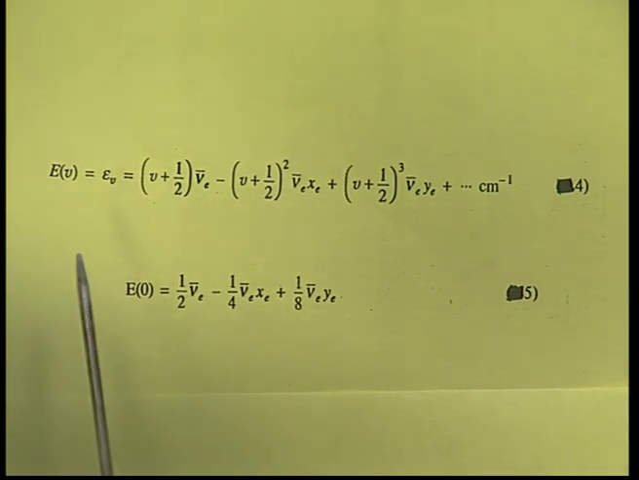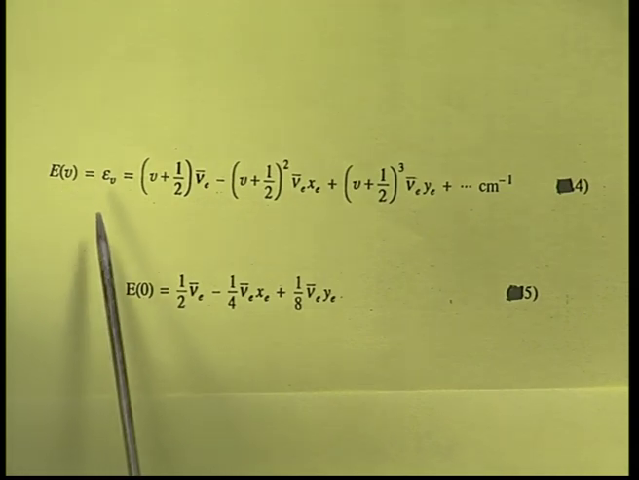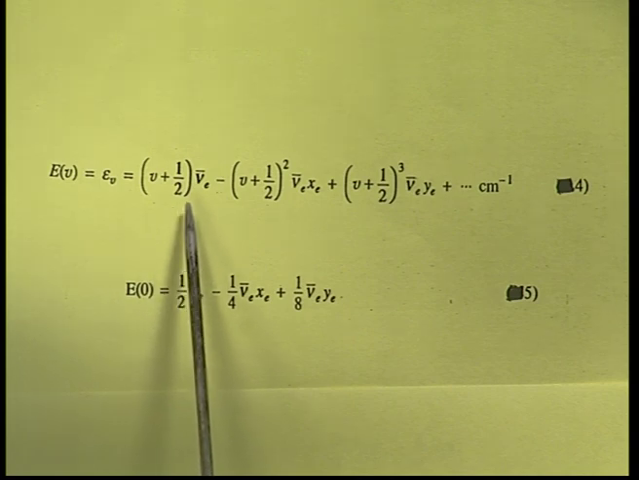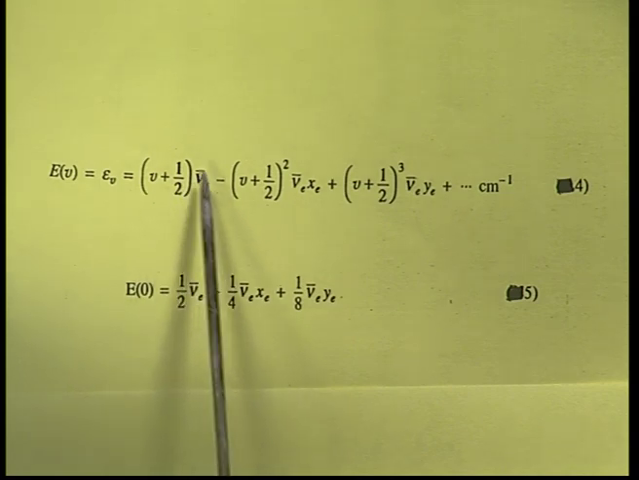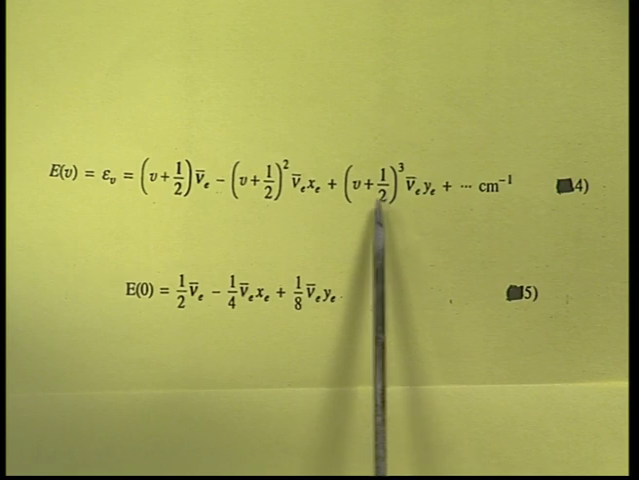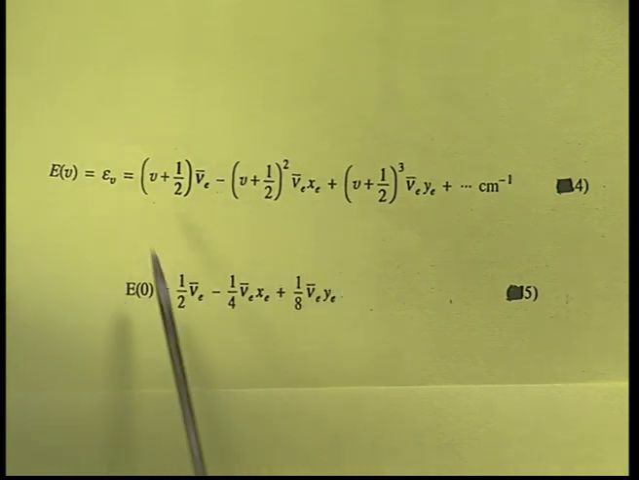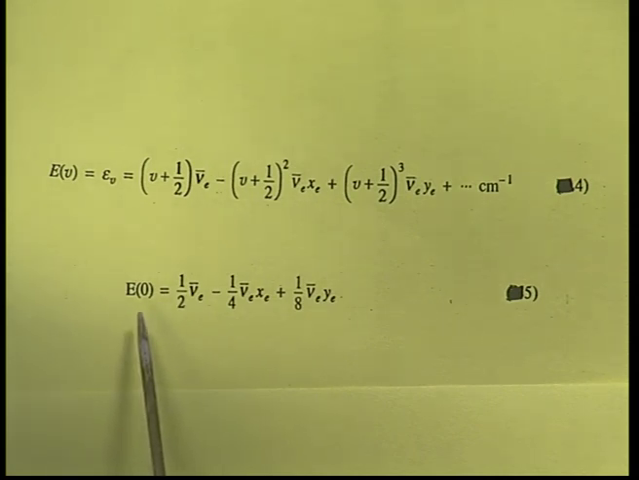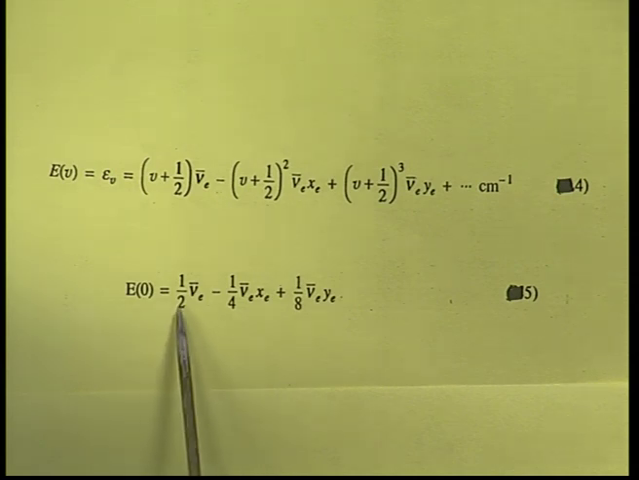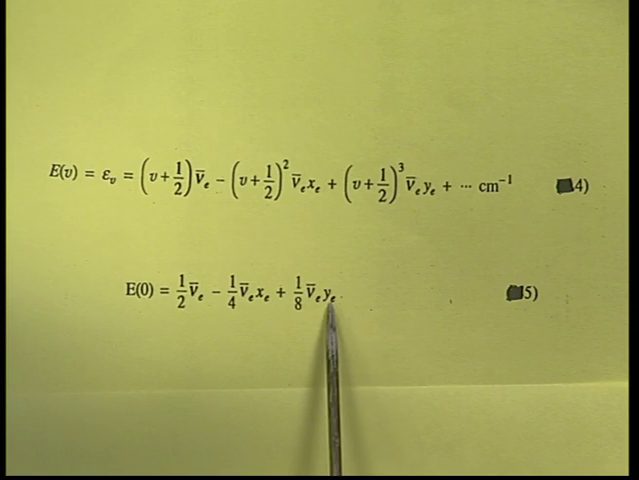The vibrational term value energy is given as E v, that is equal to (v plus half) into nu e bar minus (v plus half) whole square into nu e bar x e plus the cubic part of it, and in this equation E will turn out to be E associated with the zero point energy, giving you the vibrational energy of the modified system as half nu e bar minus 1/4 nu e bar x e plus 1/8 nu e bar y e.